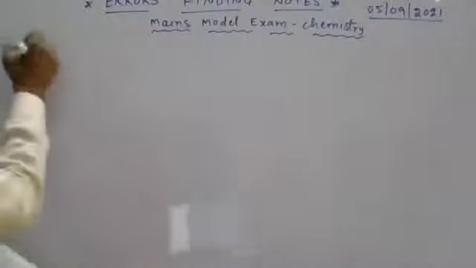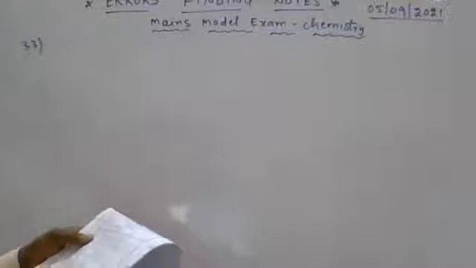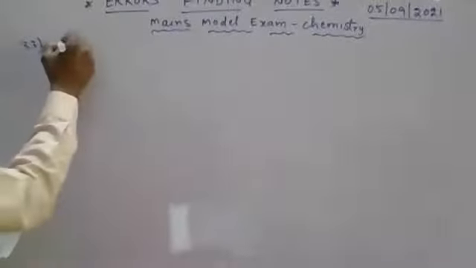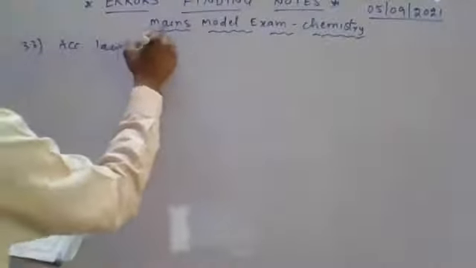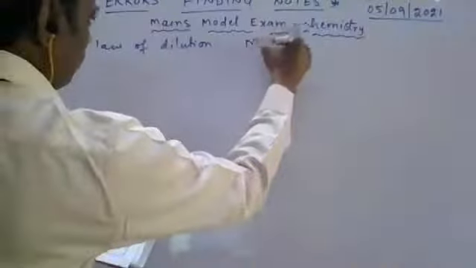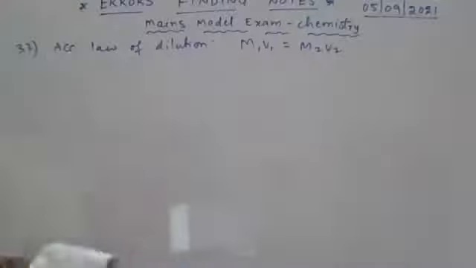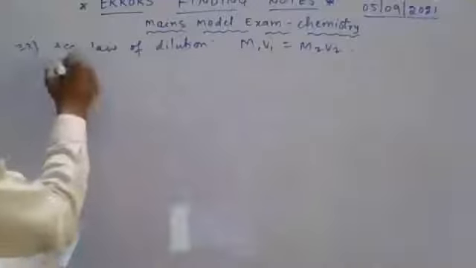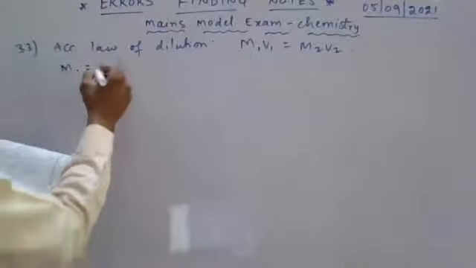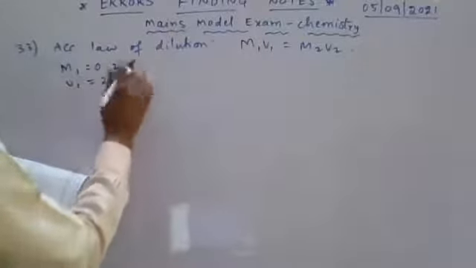Question number 33, Nana. There 250 ml of 0.25 M NaCl solution is diluted with water to a volume of 500 ml. Here according to law of dilution, Nana, M1 V1 is equal to M2 V2, Nana. That is the formula, law of dilution. Here see the data. M1 is given as 0.25, V1 is given as 250 ml,